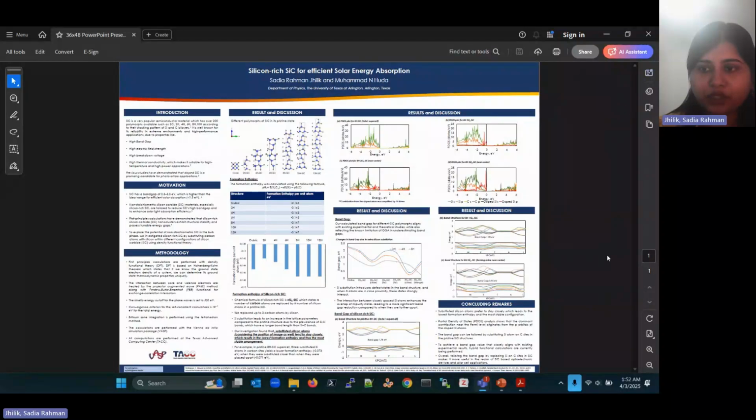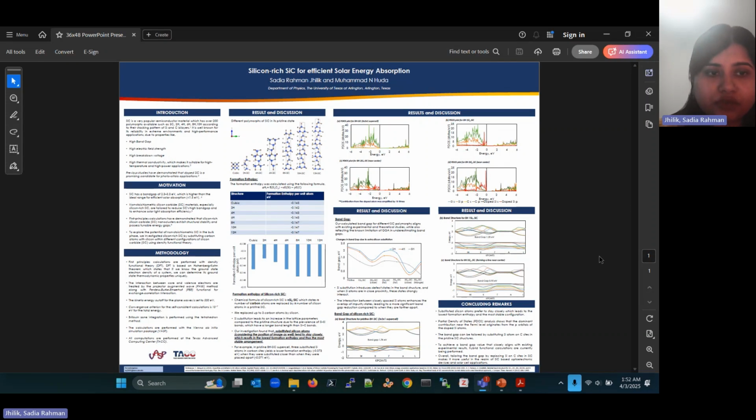Today I'll be presenting my work on silicon-rich silicon carbide for efficient solar energy absorption. Silicon carbide is a very popular semiconductor material which has over 200 polymers available. It has a band gap of 2.3 to 3.3 electron volt depending on which polymer we are working with. But this is higher than the ideal range for efficient solar absorption, which is around 1.5 electron volt.